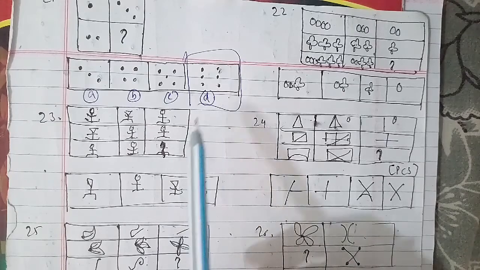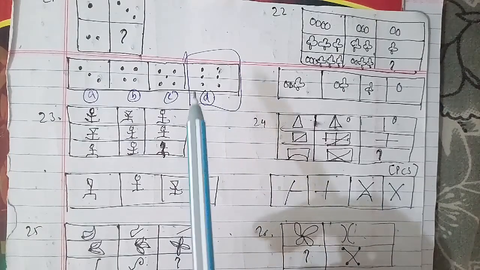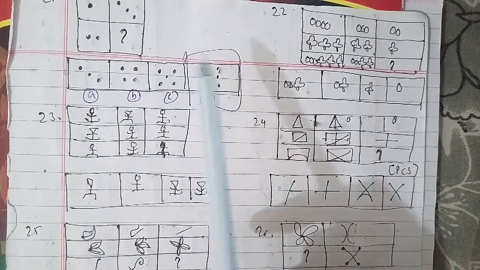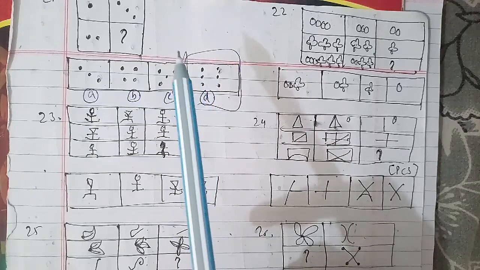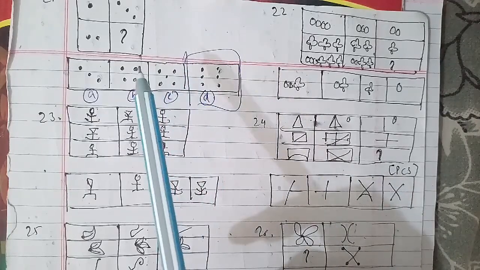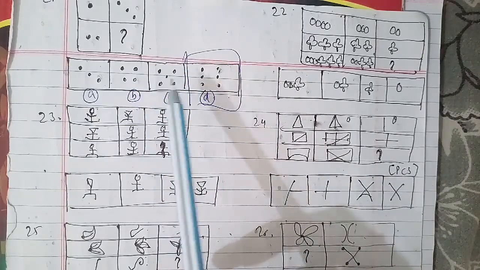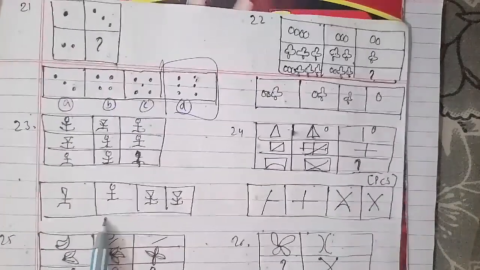The D figure will be the answer, because the number of dots in the second figure is thrice the number in the first figure in each row. So the D figure will be the right answer for this question as well.